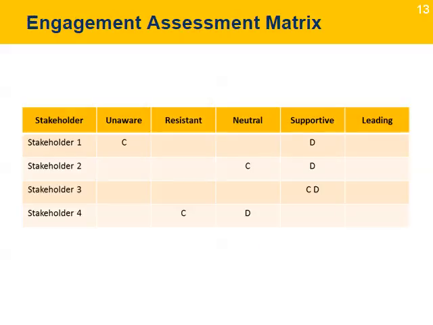The Stakeholder Engagement Assessment Matrix is a technique to identify the current and the desired state of stakeholder engagement with the project. It can be used to capture and track the stakeholder current state of engagement, marked as letter C, and the desired state of engagement, marked with a letter D. For example, stakeholder 3 is at the desired engagement state, while stakeholders 1 and 2 require further communications and additional actions to move them to the desired state of engagement.